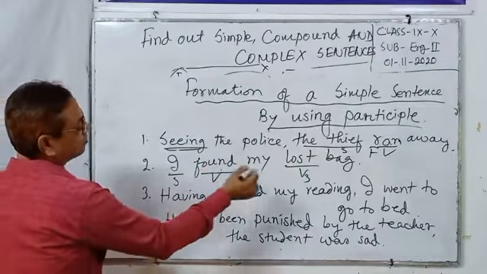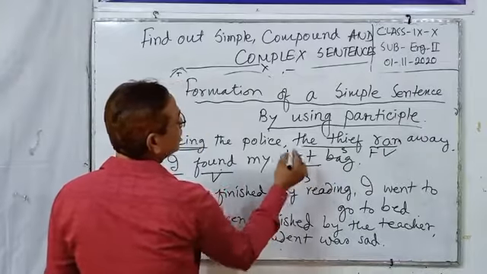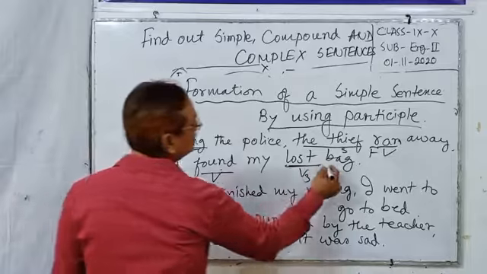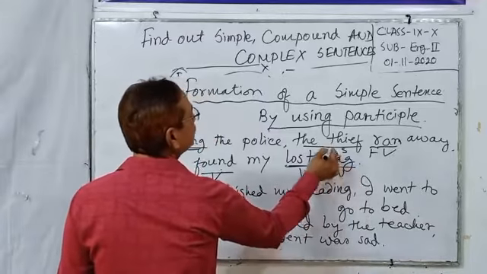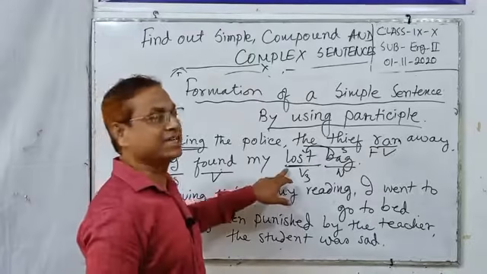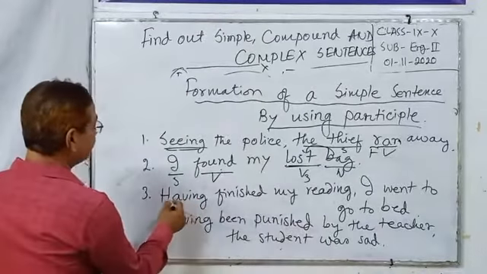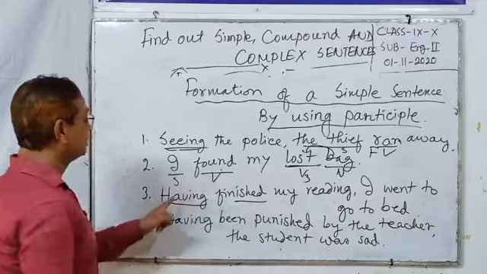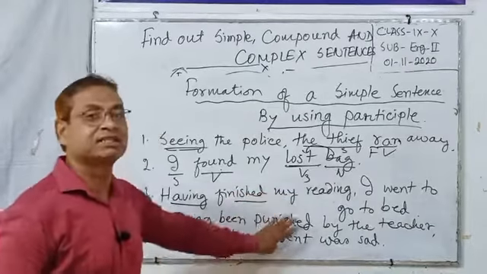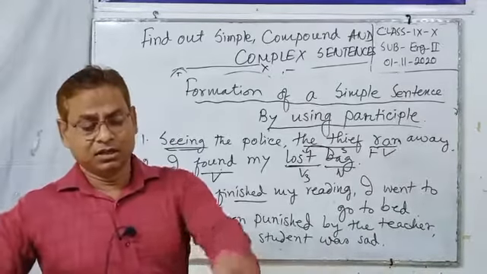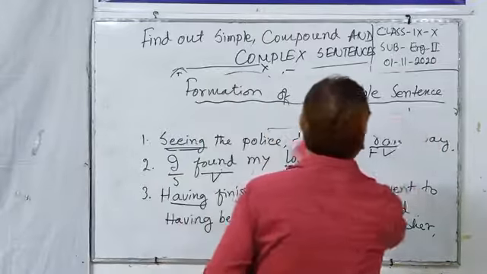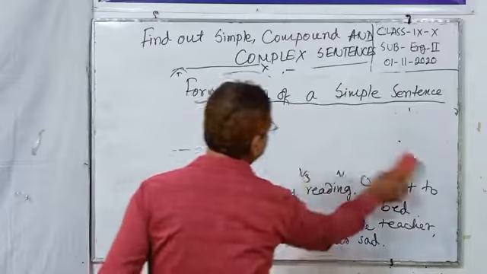Here lost is verb 3, and this is a noun, and before a noun we call it an adjective. Having finished: perfect participle active, perfect participle passive. Dear students, by using participle we can form a simple sentence.